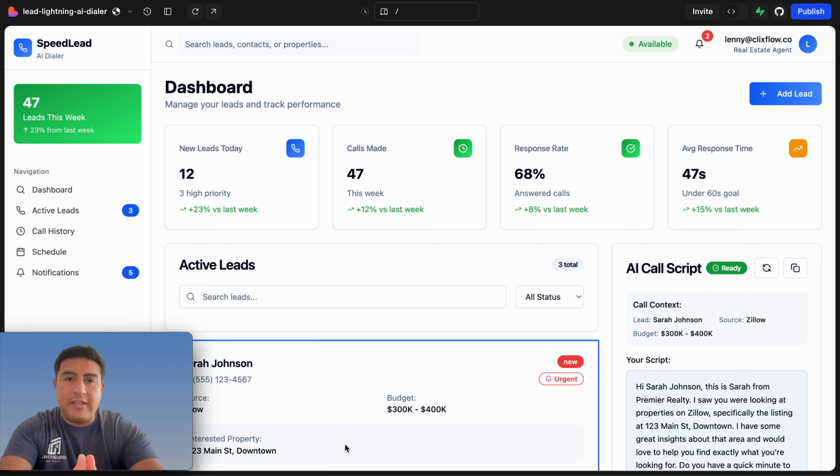But I haven't really seen anything with AI and follow-up within the first 60 seconds. So the main concept here is getting to your lead within the first 60 seconds using AI and a call transfer. We'll go over the MVP shortly and show you exactly the core concept for this SaaS. But the main reason I'm doing this is because I want this for my own business. I want to use it for my own business.